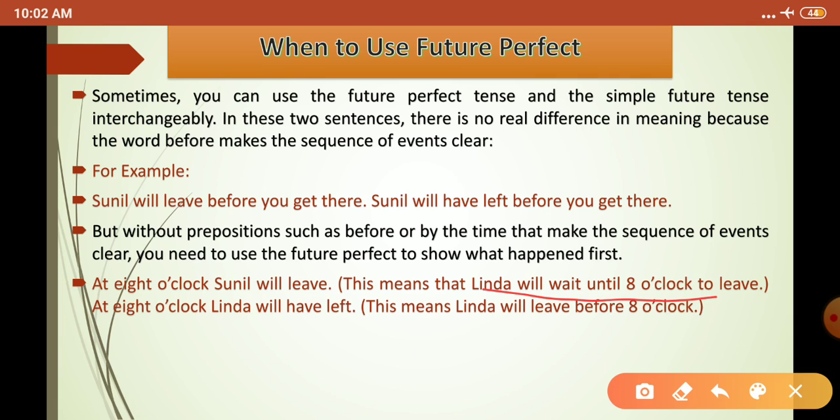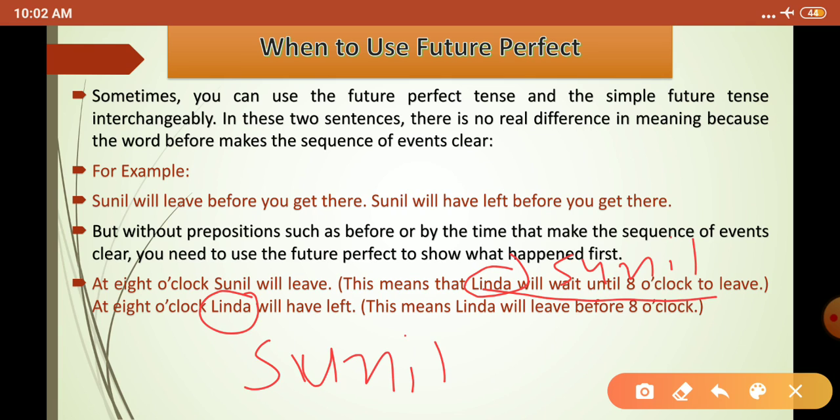I'm sorry, this is written Linda, this is particularly Sunil, and this is also Sunil, right? And this one as well. I'm sorry guys, bear with me. These words are written wrongly here. The name Linda can be changed to Sunil, you can understand it. At 8 o'clock Sunil will leave.